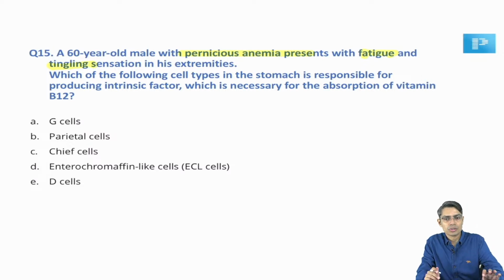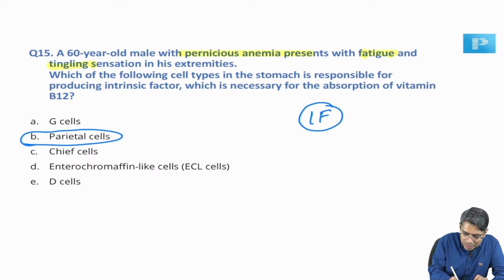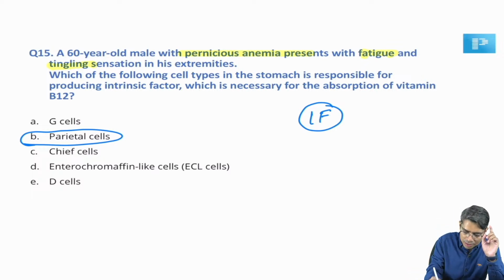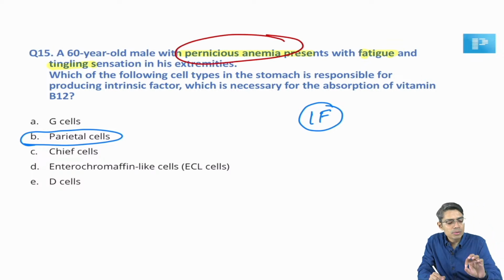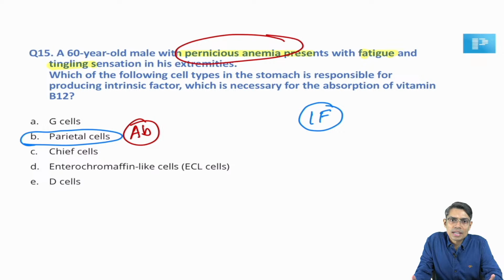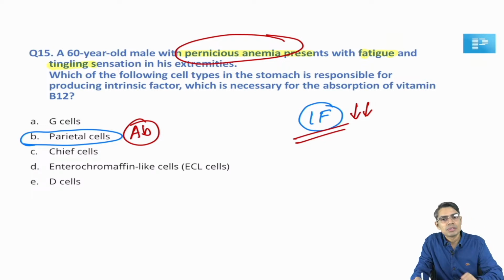So I am 100% sure all of you know that intrinsic factor is produced by parietal cell. Intrinsic factor is produced by parietal cell. In case of pernicious anemia, the basic pathology is antibody will be directed towards this parietal cell, and that's why the parietal cell will be destroyed, and because of the destruction of the parietal cell, acid production in the stomach will be reduced, as well as intrinsic factor production will also reduce. Because of the decreased intrinsic factor production, the vitamin B12 absorption will be less, that will produce megaloblastic anemia, right?